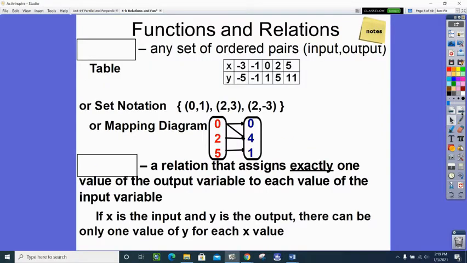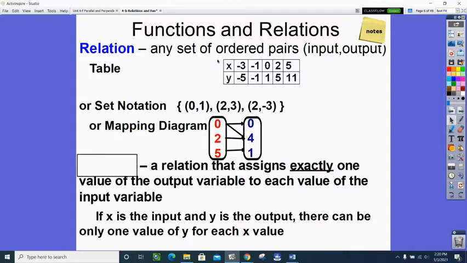Okay, so now we're going to kind of go off the book for a second to just do some examples. We're going to start with a word that's missing up here. Any set of ordered pairs, an input, comma, and output, can be shown in a table. It can be shown in set notation of a set of points. It can now be shown in a mapping diagram. What are all of these called? Relating that x to the y, that input to an output, is called a relation.